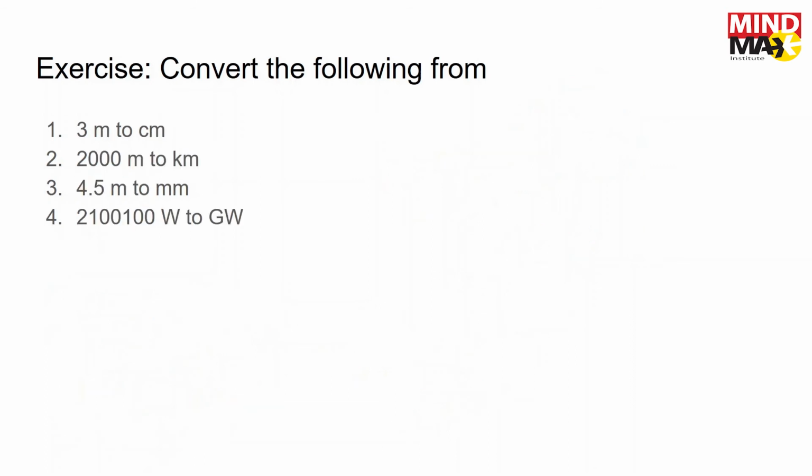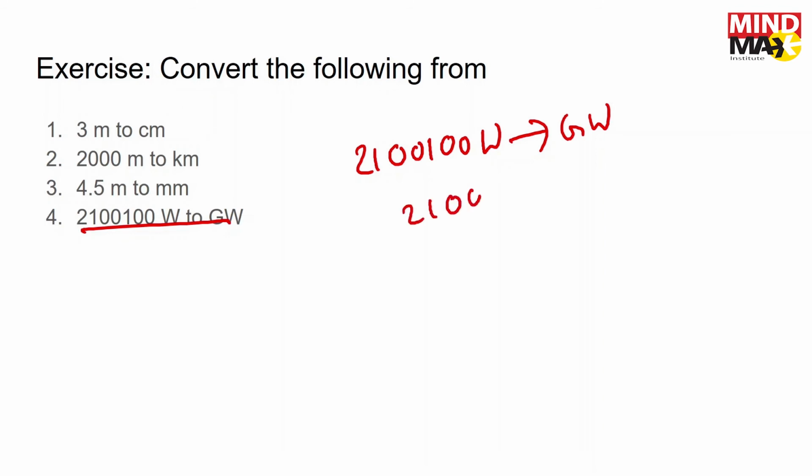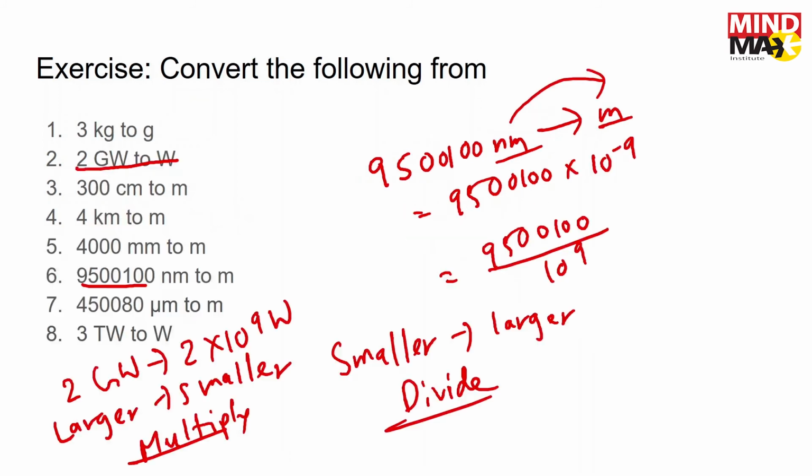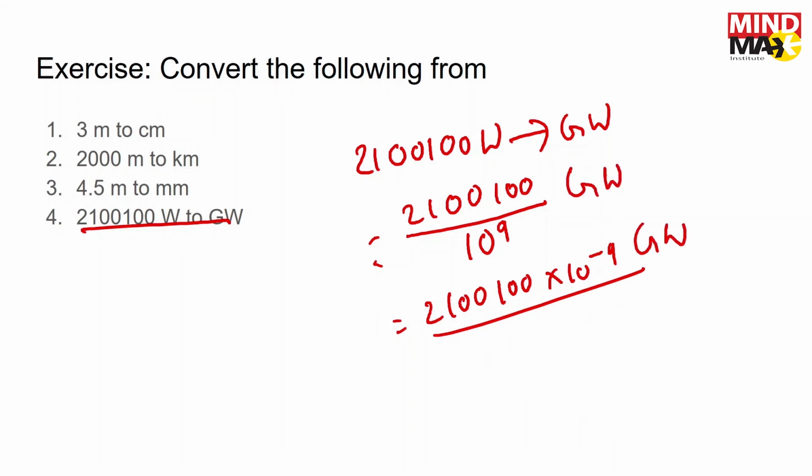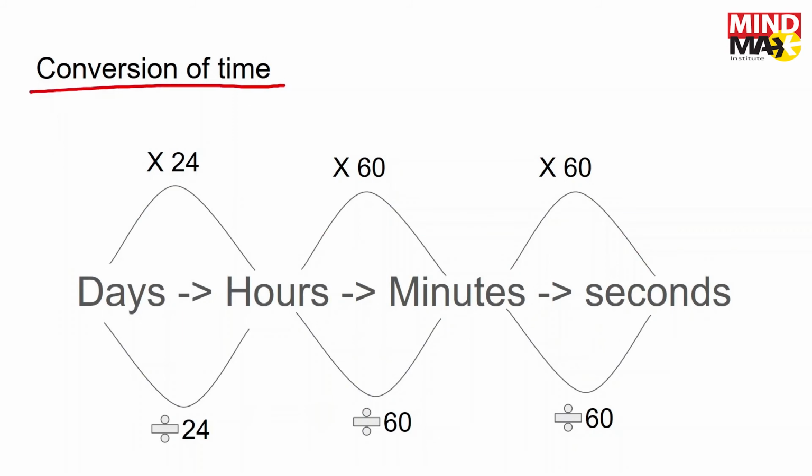Okay. Now a few more examples. So let's say we go for this one. 100 watts. You're going to convert this to gigawatts. So it's going from a smaller unit to a larger unit. So that means we have to divide it. We divide this by how much? If we look at this one, giga means 10 to the power 9. So we have to divide this by 10 to the power 9. You can write it like this, or you can basically write this in a standard unit, 10 to the power minus 9. So both are correct. You can write it like this or like this. Both are fine.